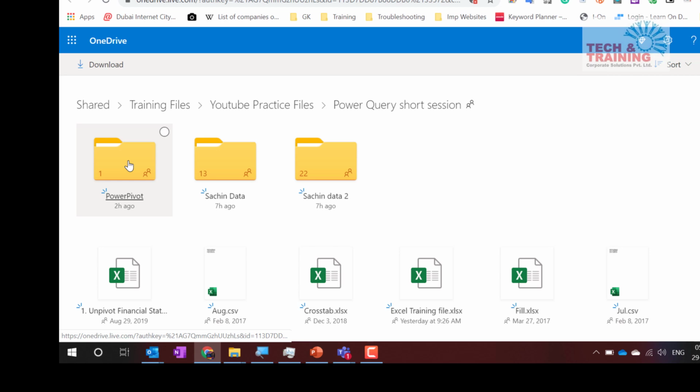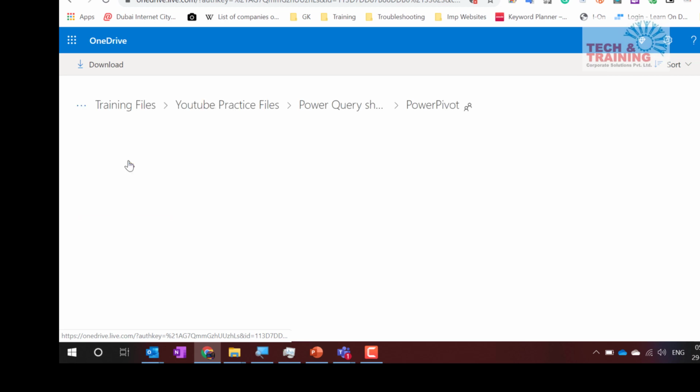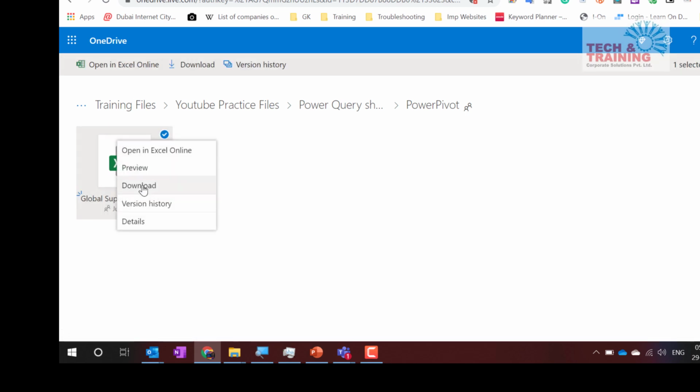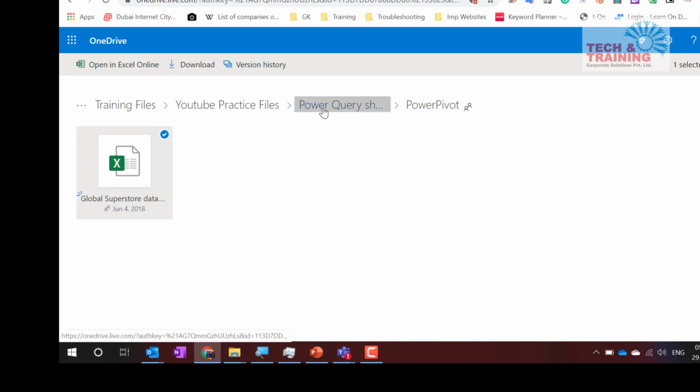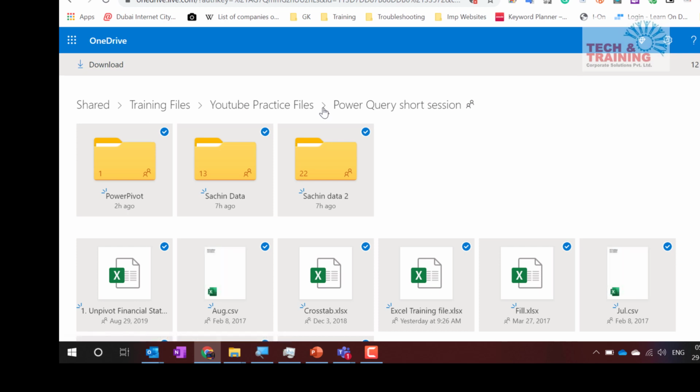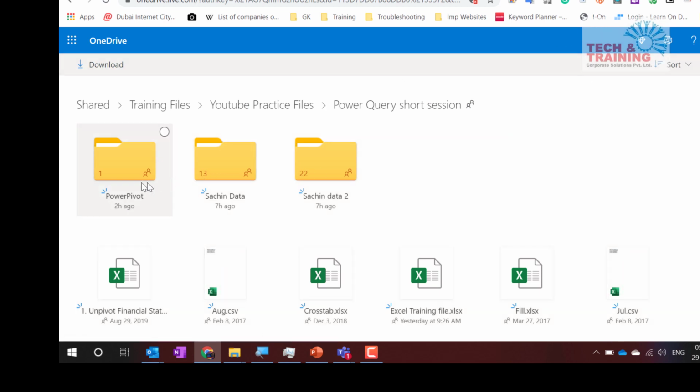But I'm going to show you how to manage such huge data in Excel. So this is the Power Pivot folder. You can simply right click and download this file, and we can start working on it. Friends, this is the file which is in the same link. You have to go to this URL, which is Power Pivot. Just download this folder or the file, and then we'll get started.